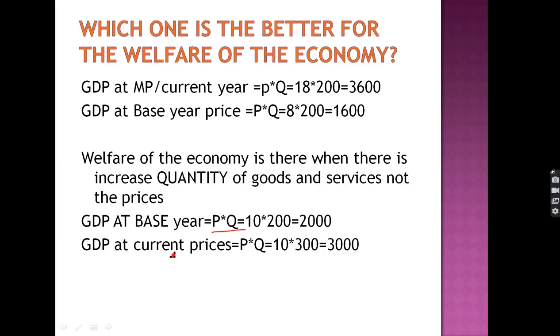When the GDP is calculated at the current prices, if the price remains the same and the quantity increases, that is, there is an increase in quantity from the base year to the current year, then there is welfare of the economy. So when the prices remain the same and quantity increases, there is welfare of the economy. But what happens in actuality? Actually, if the price increases and the quantity does not increase, this reduces the welfare of the economy.